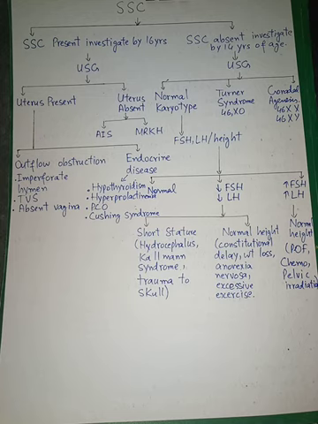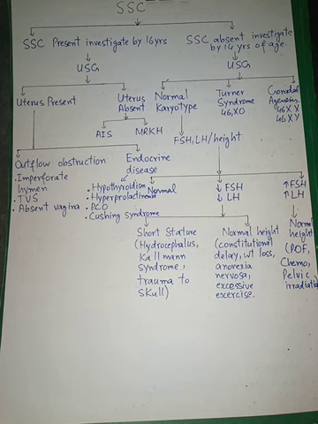If the uterus is present and the karyotyping is normal, then there may be some endocrine disease like hypothyroidism, hyperthyroidism, hyperprolactinemia, Cushing syndrome, and PCOS.